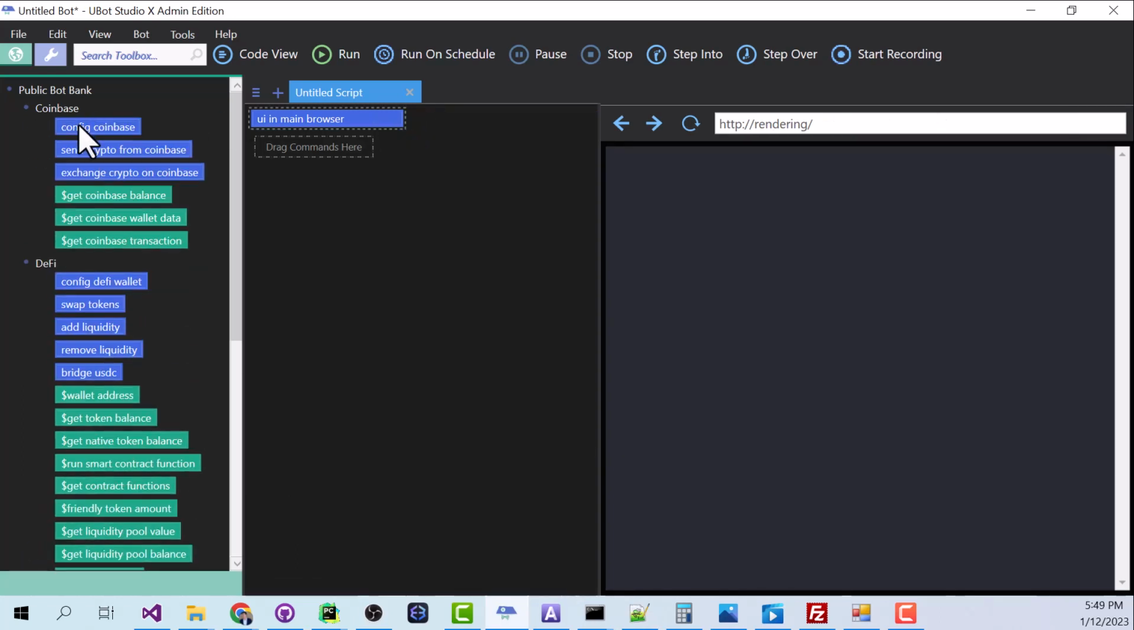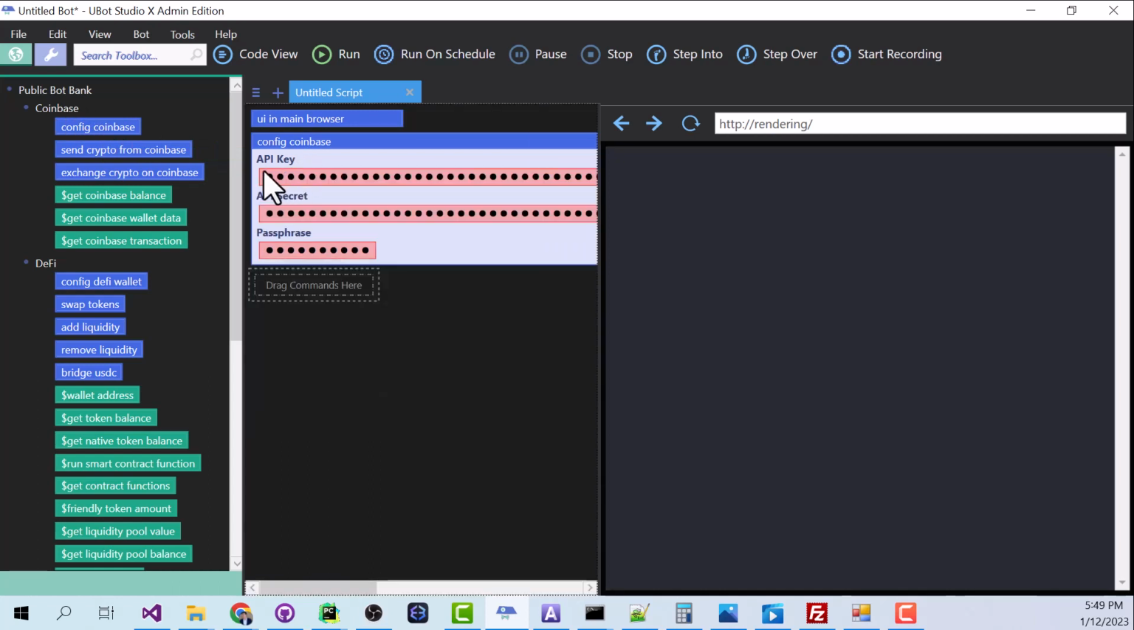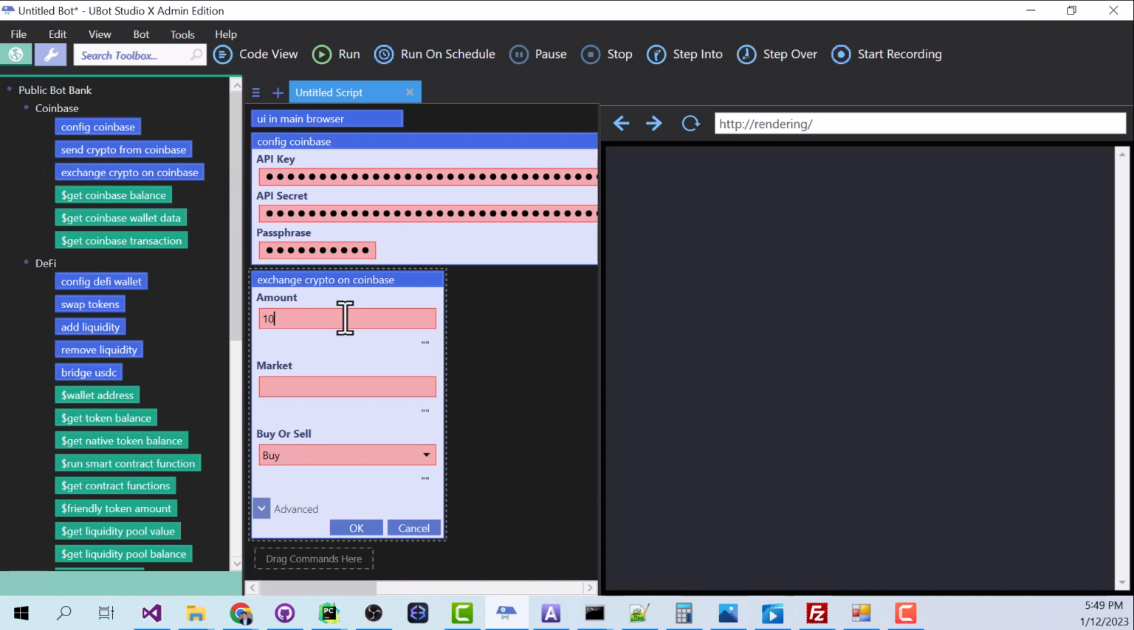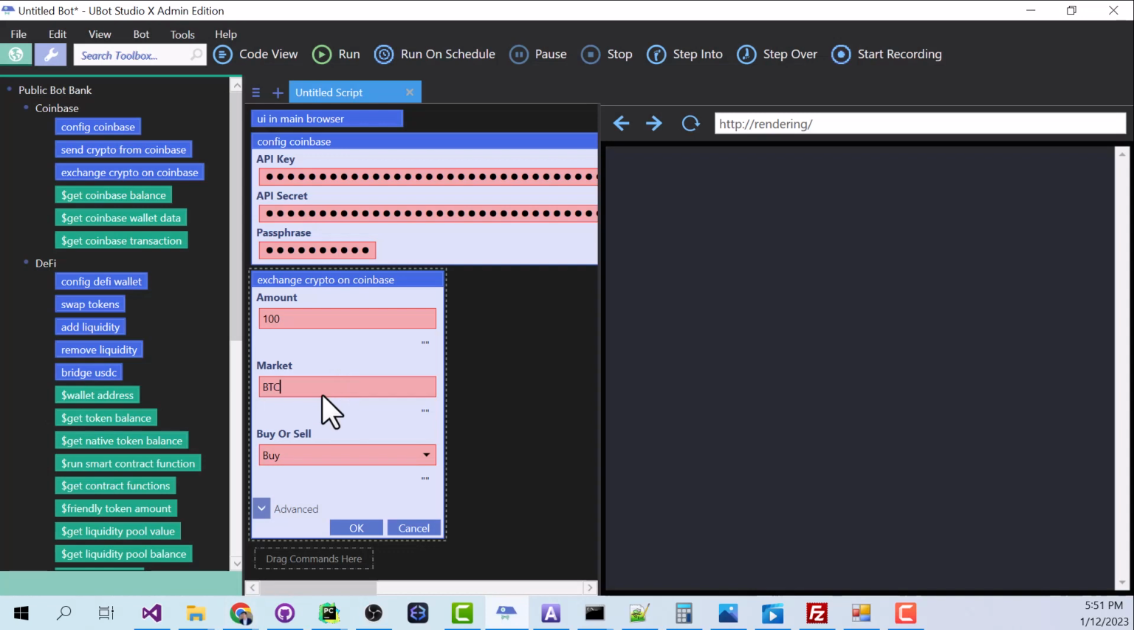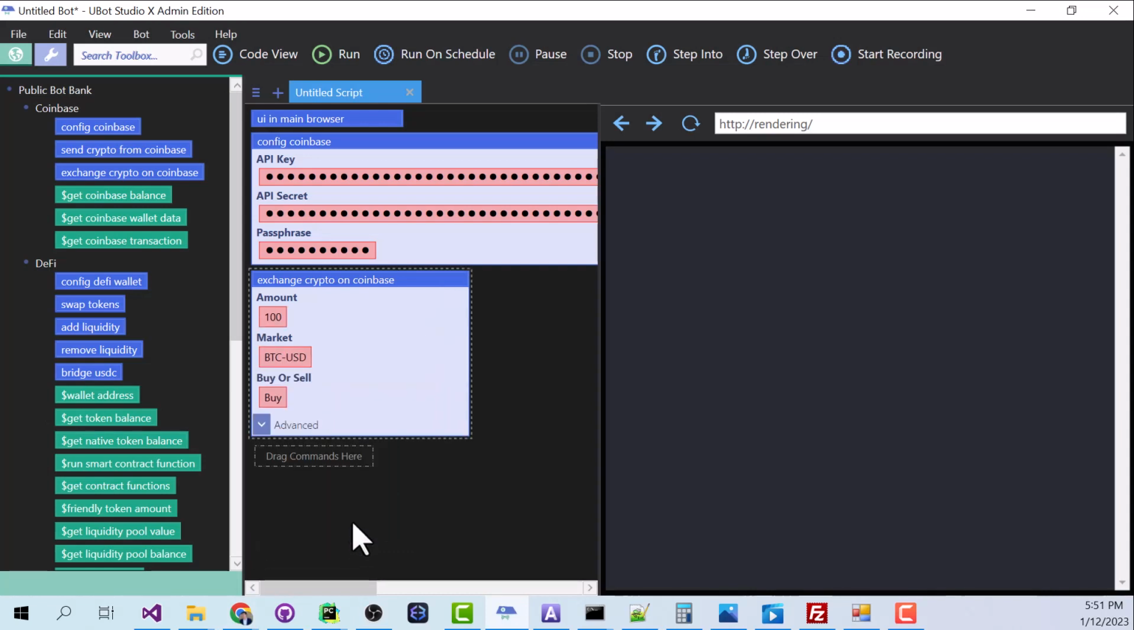Next, I'm going to go to my Coinbase commands. We're going to config Coinbase. Okay, and now we'll say exchange crypto on Coinbase. For the amount, we'll say $100. For the market, we're going to check the name on Coinbase. The name of this market is BTC-USD. So we'll say BTC-USD, and we want to buy. And click OK. And of course, after we make that purchase, we want to log everything that we do.